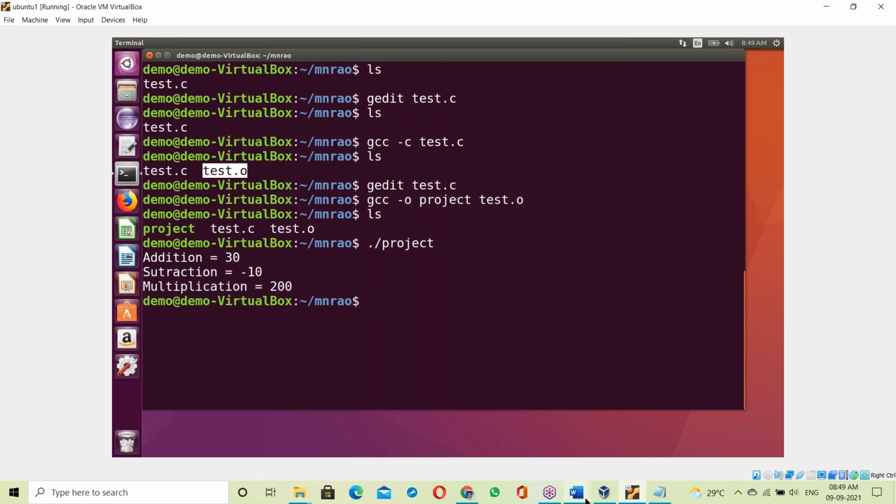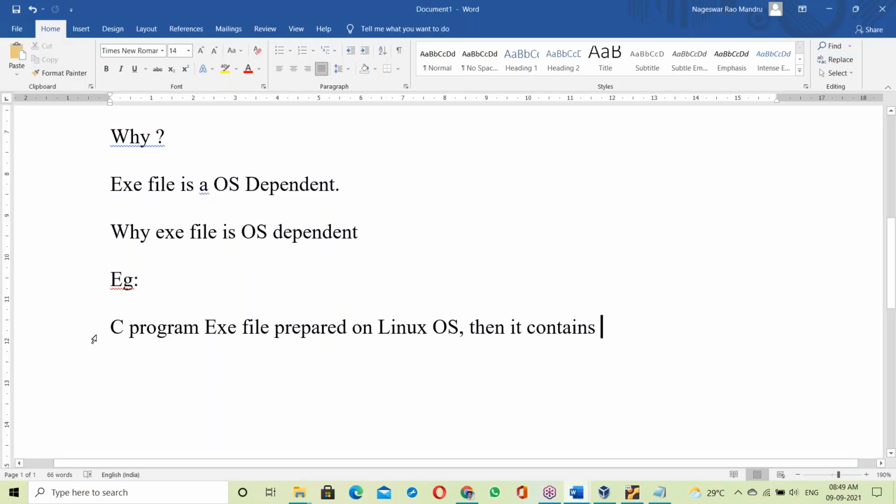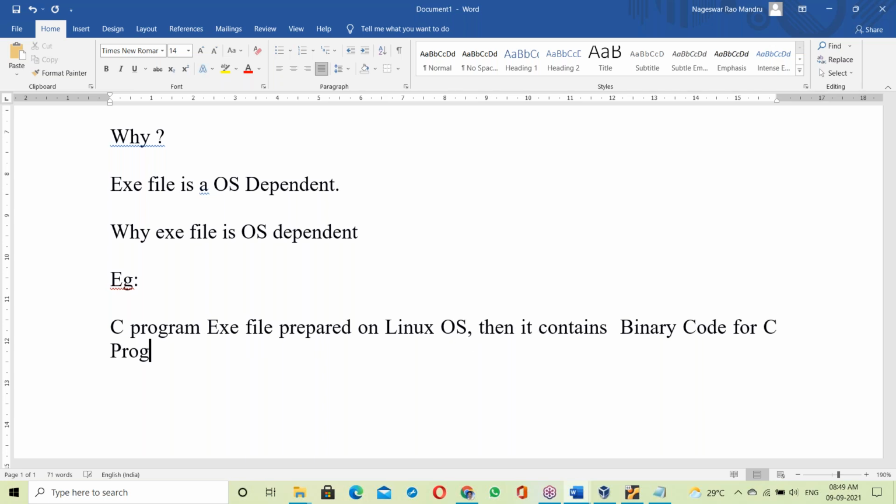So this C program exe file, prepared on a Linux base, contains the binary code for the C program, plus the binary code for the C library, plus the binary code for the OS library.